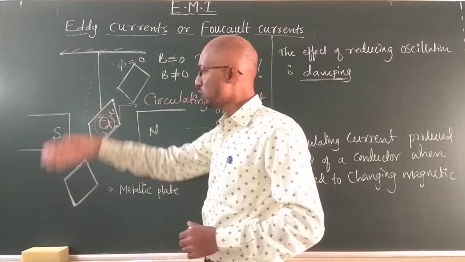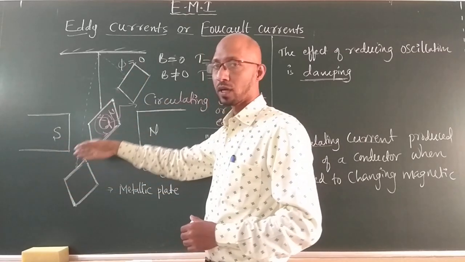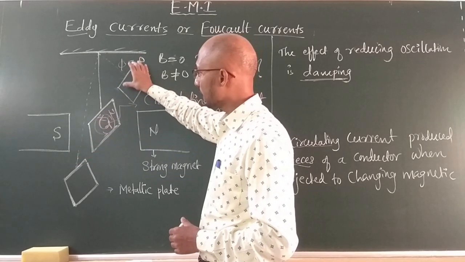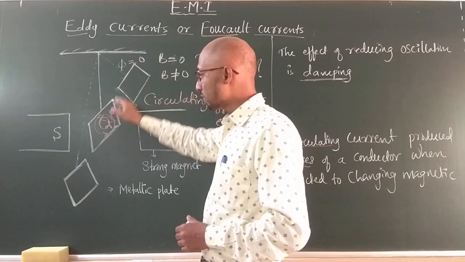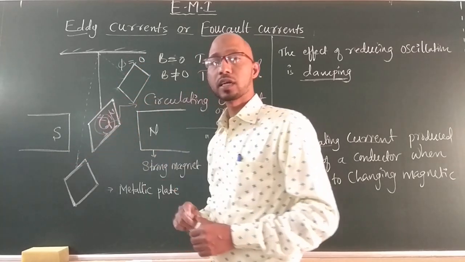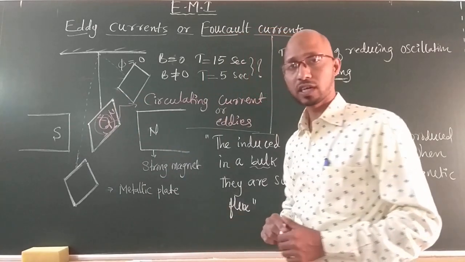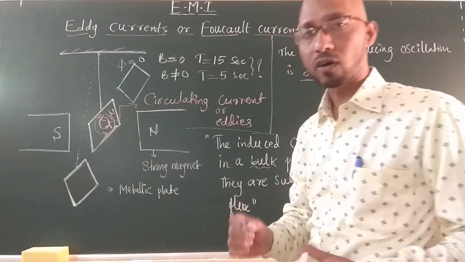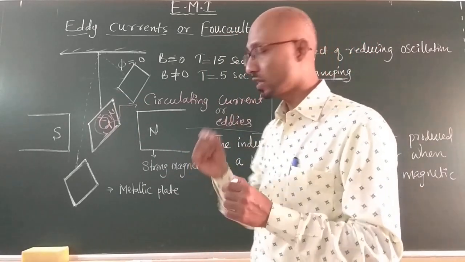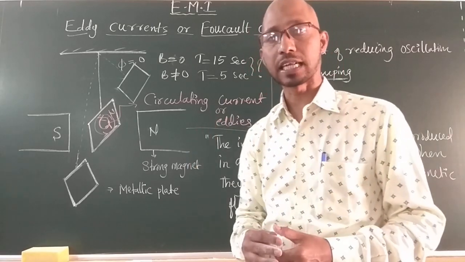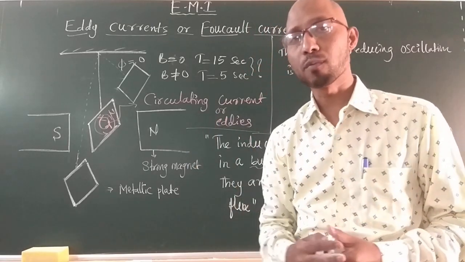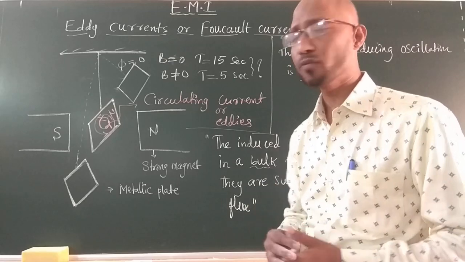This metallic plate tries to oscillate in the magnetic field. Now what actually happens? My mechanical energy is converted into what? Induced EMF or induced current. It means part of my mechanical energy is converted into some portion of electrical energy, and later on it will be in the form of heat energy.